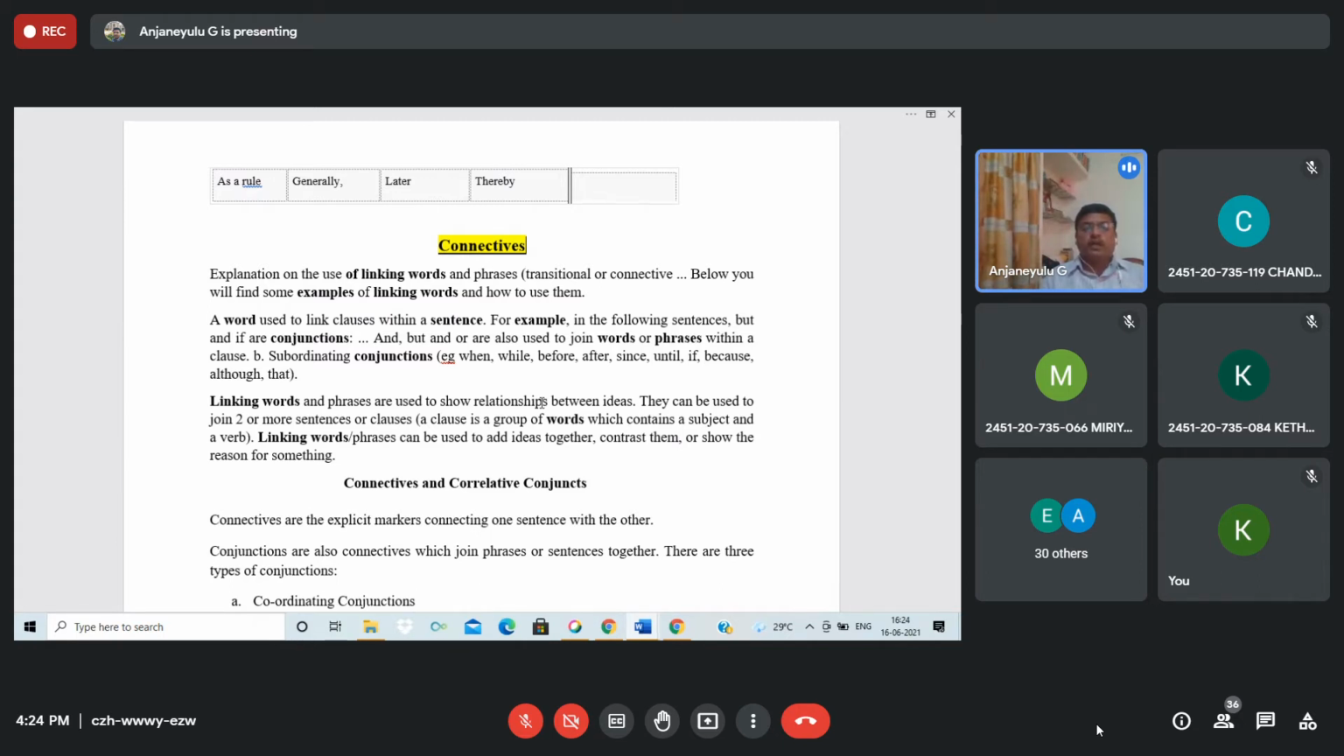For example, if I say beautiful girl, you cannot divide it. Yesterday we discussed beautiful girl. Which compounding is it? Tell me, there are four compoundings, right? Which compound is beautiful girl? Open compound, closed compound, or hyphenated compound?